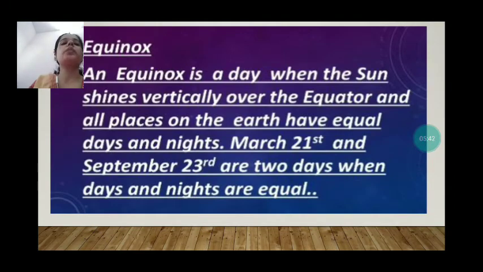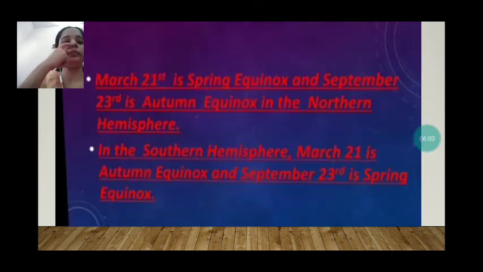The next topic is equinox. Equinox is a day when the Sun shines vertically over the equator, and there we have equal day and night. 21st March and 23rd September are called the two equinoxes, when days and nights are equal. 21st March is called spring equinox and 23rd September is called autumn equinox in the northern hemisphere, and in the southern hemisphere it is the reverse.